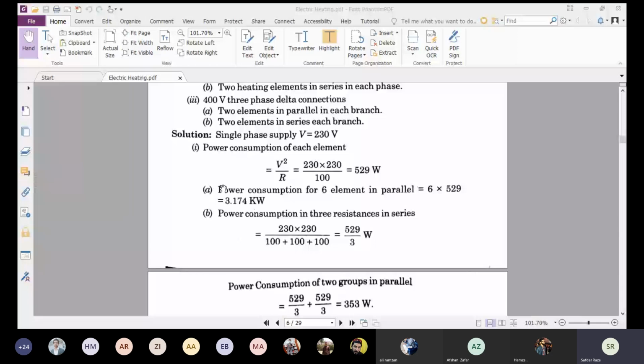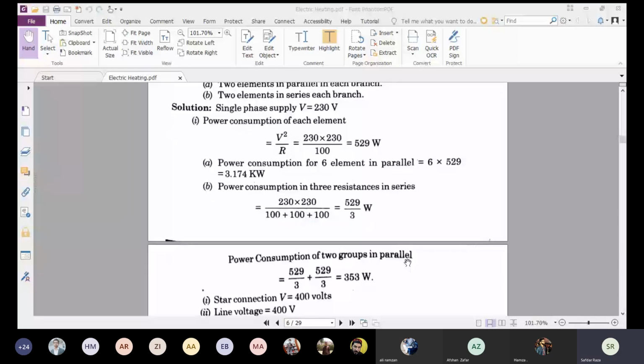So the power consumption by one leg is 529 divided by 3 watt. So the power consumption of 2 groups in parallel is one group or one leg plus the second leg. So the power is 353 watt.